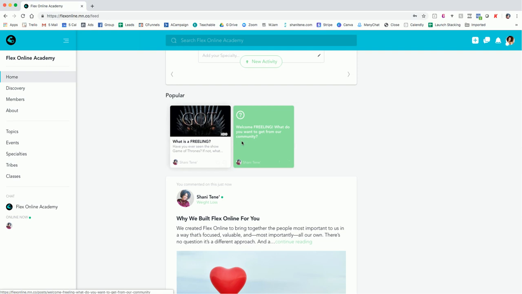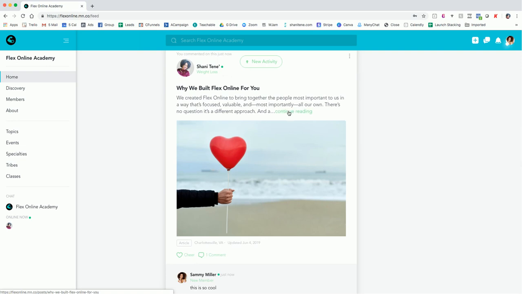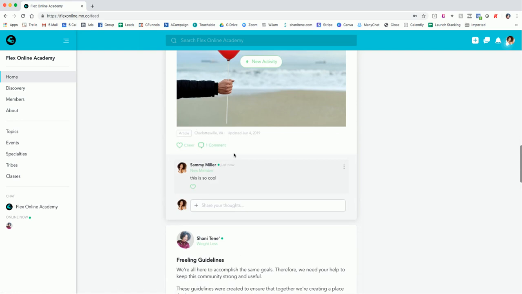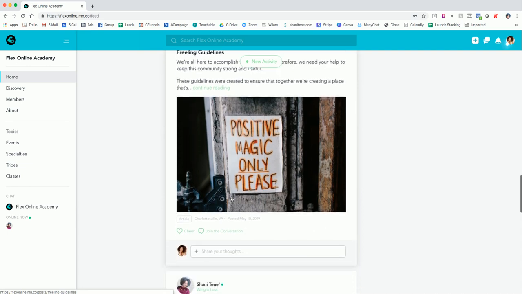These are going to be popular posts. Again, you just click into them like we did above. And then you can see the full post here. If you want to continue reading, just press continue reading and it will open that up. You can engage. You can see where the post was posted from. And then all of these are just different posts that you can read.